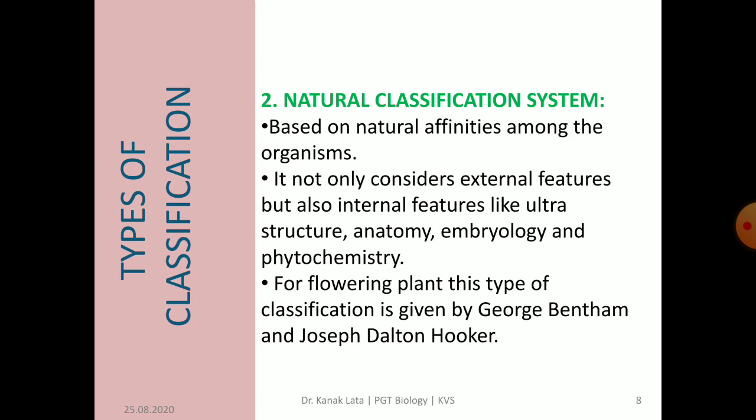Next one is natural system of classification. It is based on a number of characters. It therefore gives more information about the groups. It was based on natural affinities among the different organisms. It considers not only external features but also internal features like ultrastructure, anatomy, embryology, phytochemistry. For angiosperms, that is flowering plants, this type of classification is given by George Bentham and Joseph Dalton Hooker.